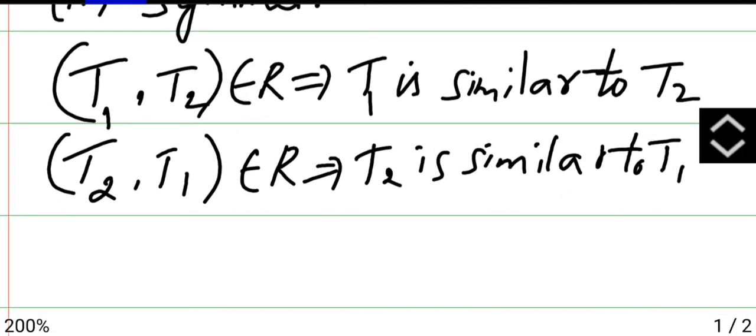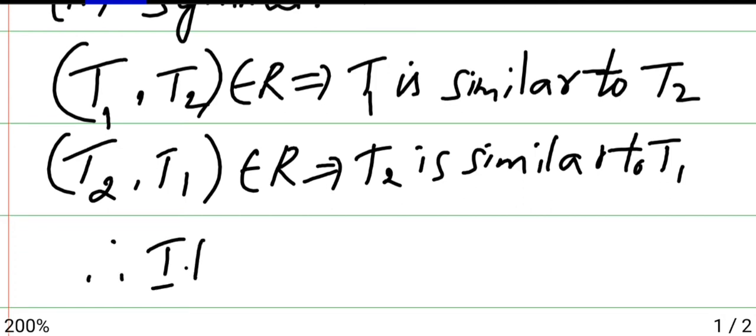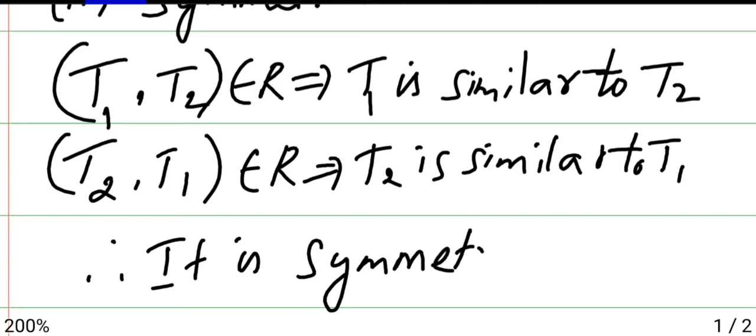Hence, when you prove (T1, T2) and (T2, T1), that is symmetric order, therefore it is symmetric. Only you have to write the statement.